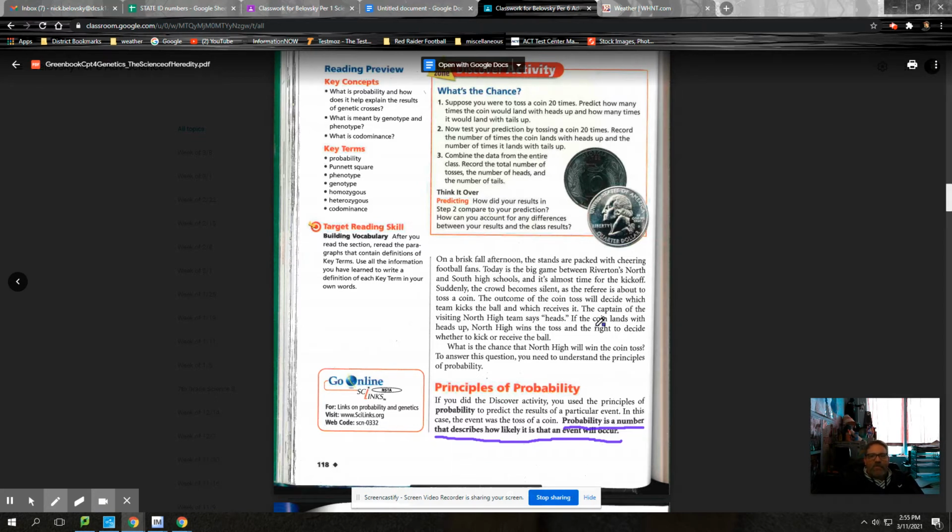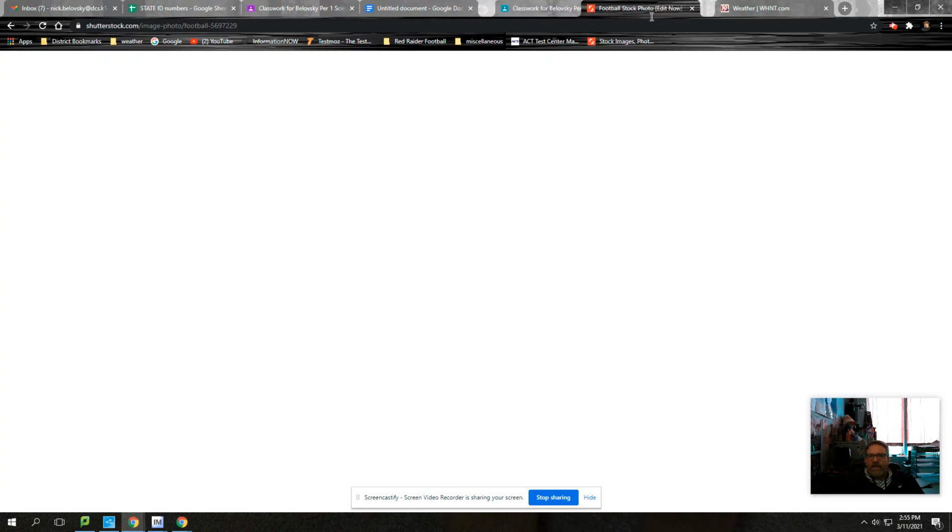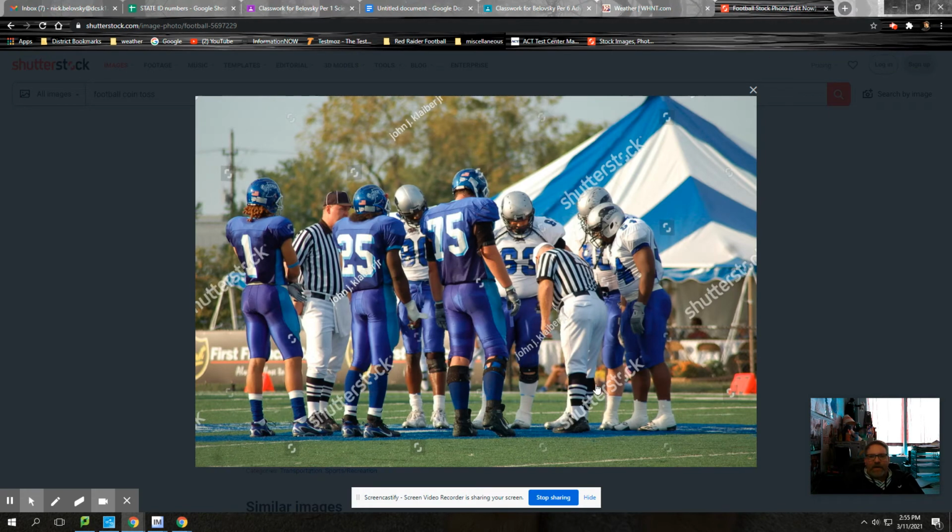Now, where do you see a coin toss take place? One of the things that we talked about in class today is, of course, a football game. Here we've got two football teams tossing a coin with the referees to determine who kicks and who receives.